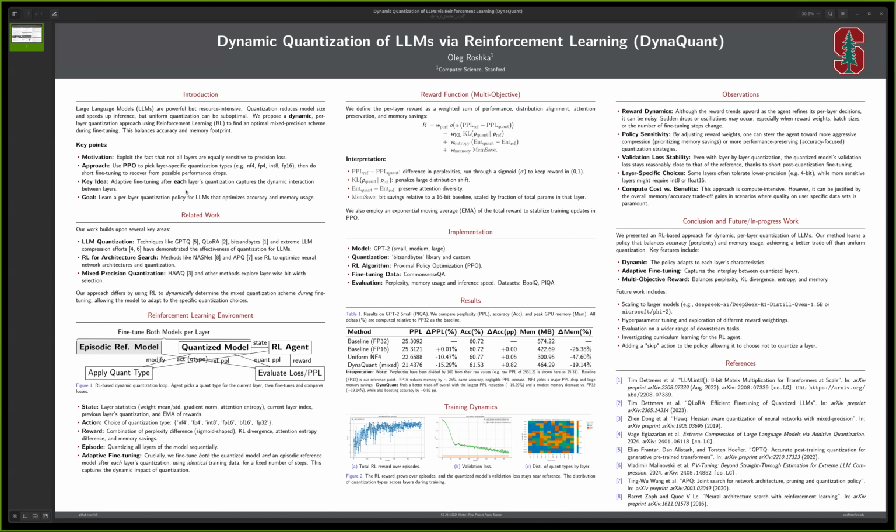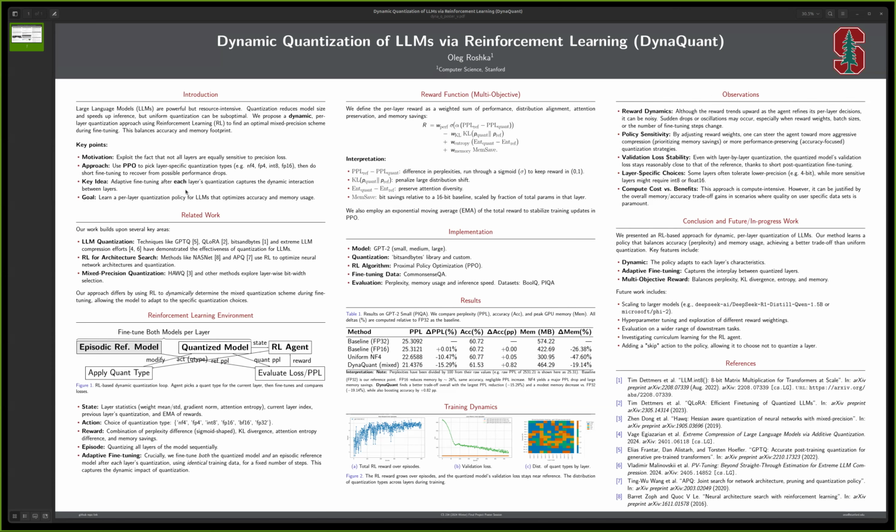So what is our reinforcement learning setup? As a state, the agent observes features like current layer index, weight statistics, like mean and standard deviation, gradient norms, and exponential moving averages of past rewards. As an action, the agent chooses which quantization type to apply to the current layer from those types that I mentioned before.